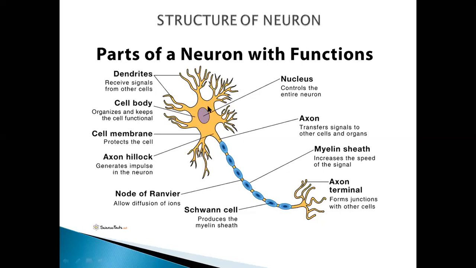Beside this, it also has the Nissl bodies and neurofibrils. Nissl granules are present in the cell body and absent in the axon. So here are some organelles, the Nissl bodies, which are present in the cytoplasm, but in the axon region they are not present. And what are the Nissl bodies?